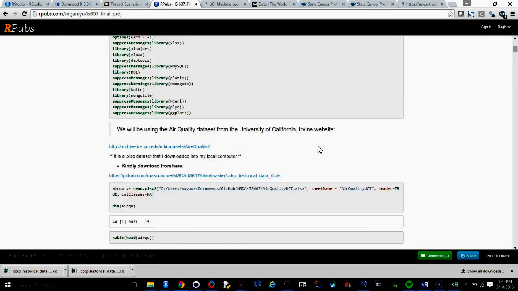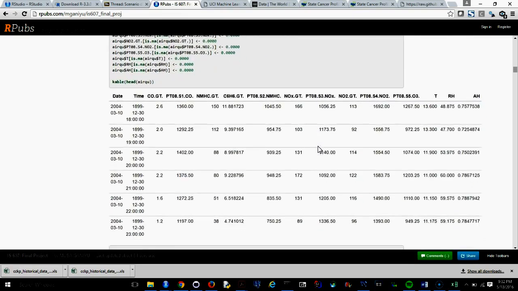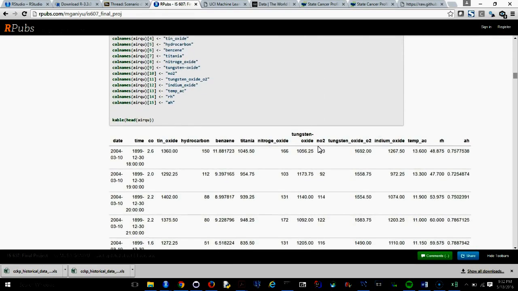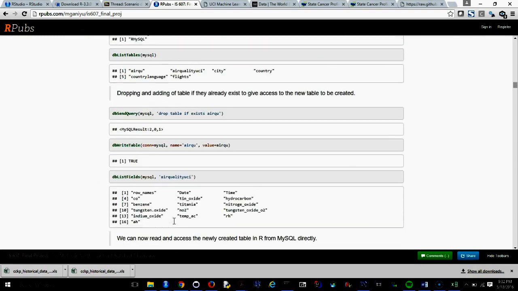So I try to connect this to be able to see it from three different angles. From here I connected to MySQL using this code. Please change this to whatever you have as your own login details. Here I checked to see that it is really connecting, and these are the lists already on my MySQL before connecting.